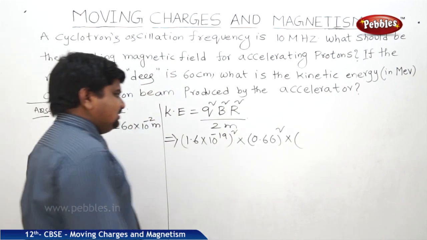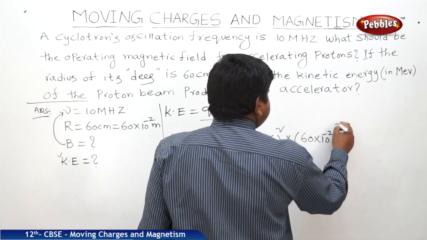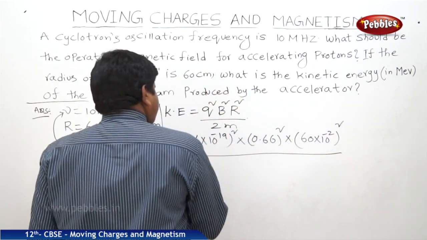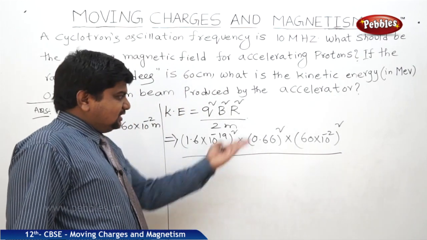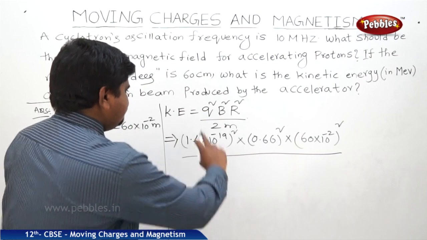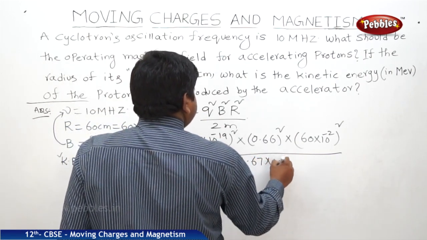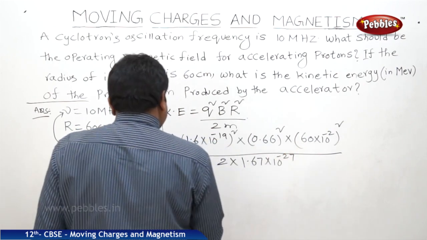60 centimeters. That means we should write 60 into 10 to the power of minus 2 whole square, because 1 centimeter is equal to 10 to the power minus 2 meters. We should convert the whole units into the same system. 2m, 2 into mass is 1.67 into 10 to the power of minus 27 kg.